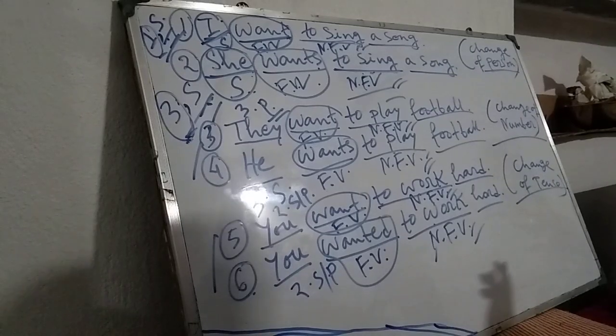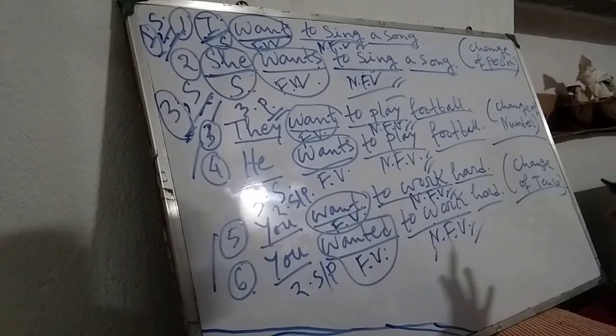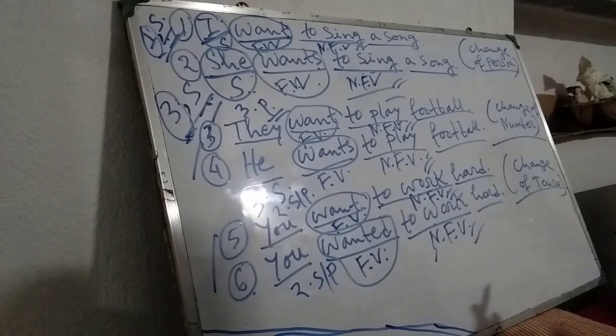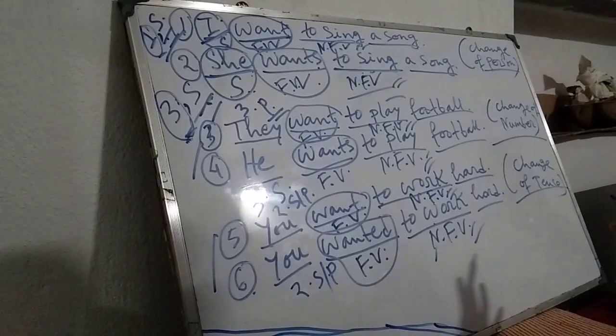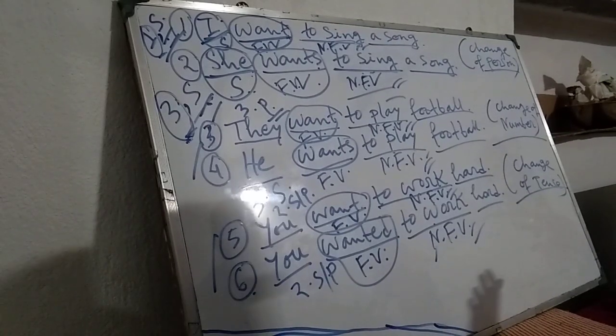Non-finite verbs are also classified into 4 categories: infinitive, gerund, participle and verbal noun. These 4 types. Non-finite verbs are classified into 4 categories, but that will be discussed in my next class.